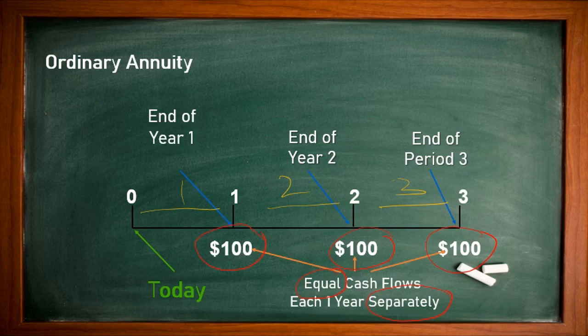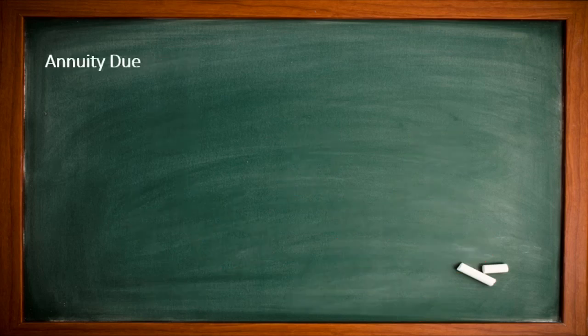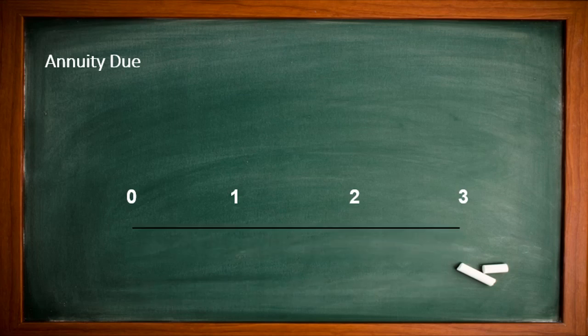Now we'll go for annuity due. Again we'll use the same 0 period, 1 year, 2 years and 3 years. We'll go one by one: 0 year, 1 year, 2 years and 3 years.